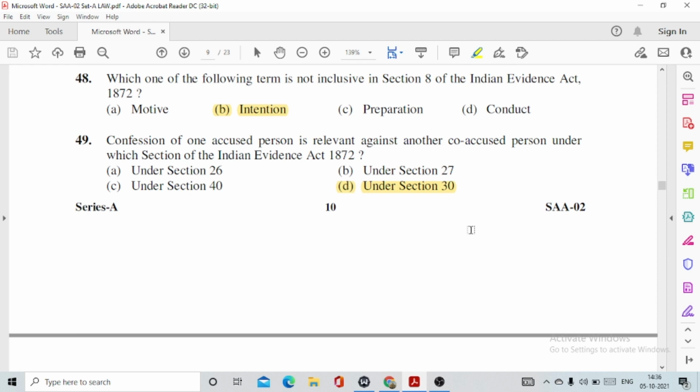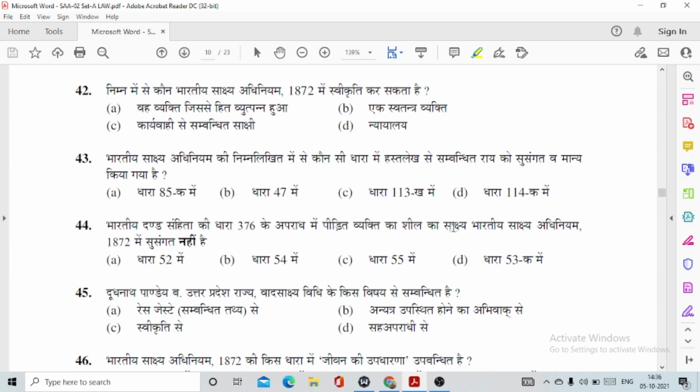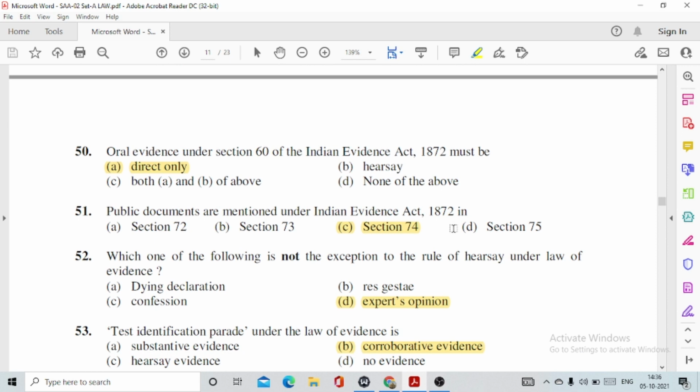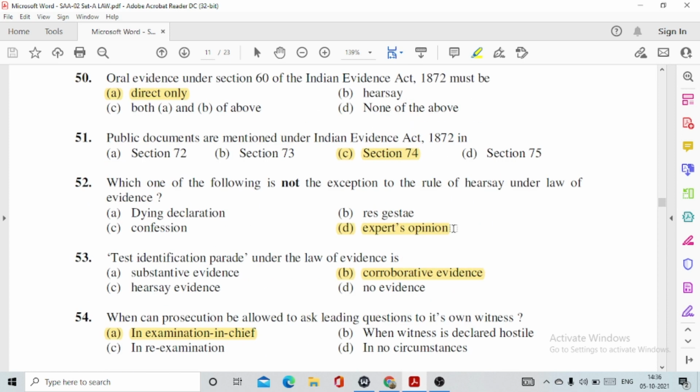49, confession of one accused person is relevant against another co-accused person under which section of the Indian Evidence Act? This is option number D, section 30. Then question number 50, oral evidence under section 60 of the Indian Evidence Act 1872 must be option number A, direct only. 51, public documents are mentioned under Indian Evidence Act 1872 in option number C, section 74.